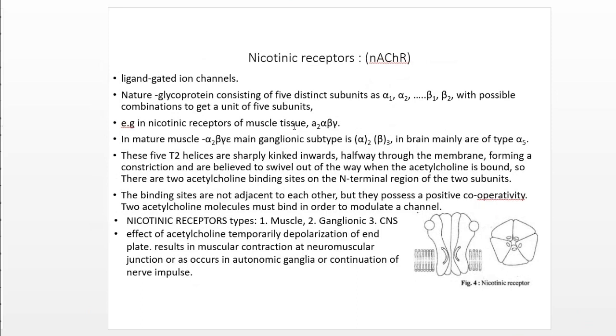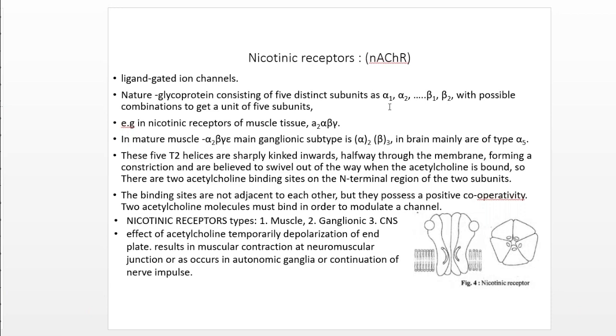Nicotinic receptors belong to the family of ligand gated ion channels. We have already seen that. The nicotinic receptor is a glycoprotein consisting of five distinct subunits, with variability in the subunits, that is alpha 1, alpha 2, and so on, and beta 1, beta 2, and so on. Many combinations are possible to make up the five subunits.